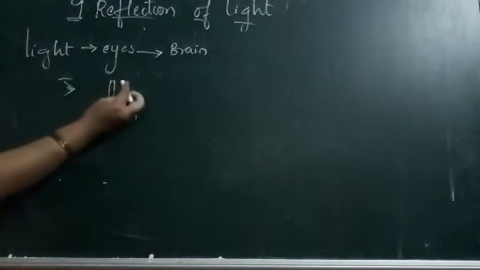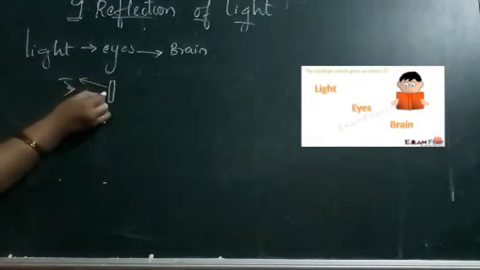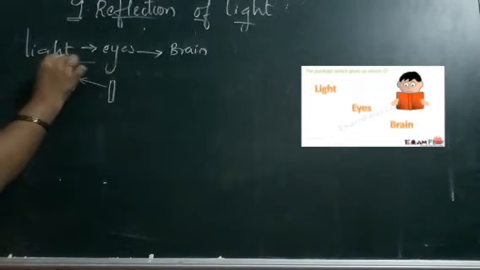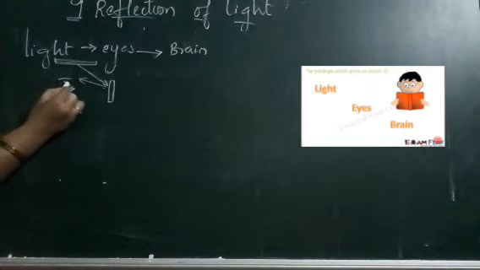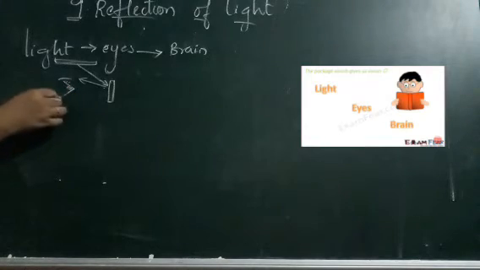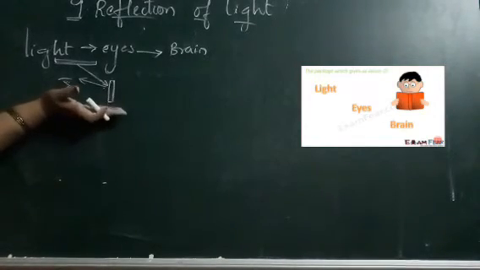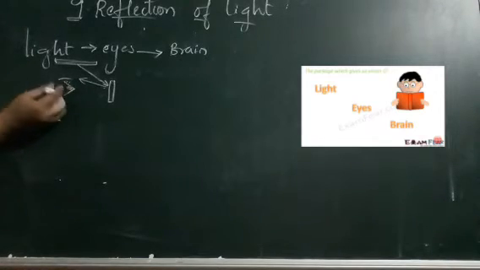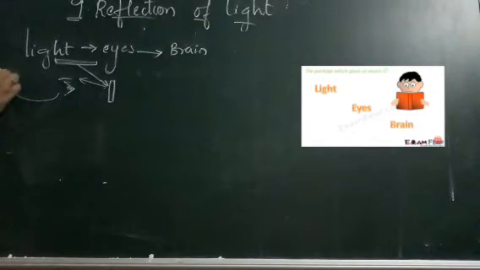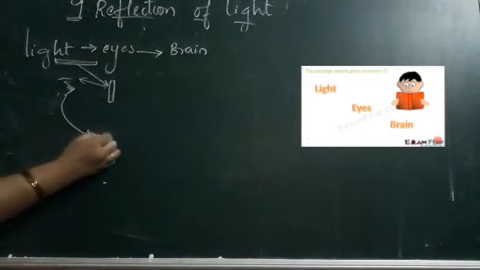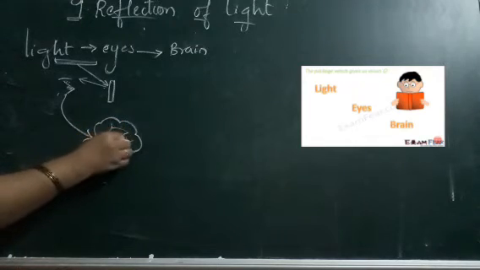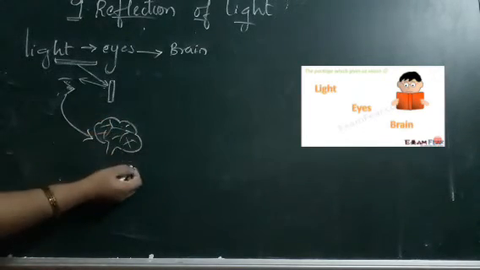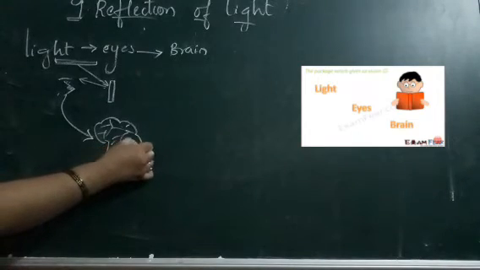So what is happening? We are placing a chalk piece, light is falling onto the chalk piece, and it is being reflected back to our eyes. Our eyes are seeing and observing whatever thing is present in front of them. This observation is passed over to the brain, and then the brain confirms that whatever your eyes are observing is a piece of chalk.